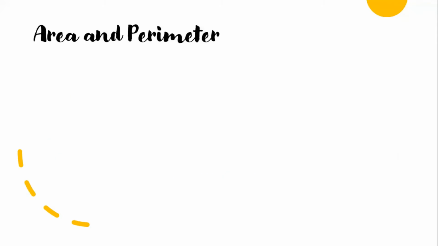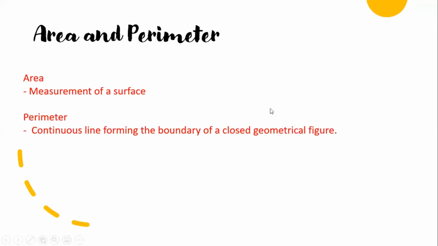So, area and perimeter. Area is a measurement of a surface. Perimeter, what is perimeter? Perimeter is a continuous line forming the boundary of a closed geometrical figure. Remember this definition.